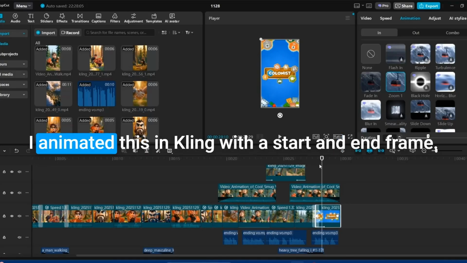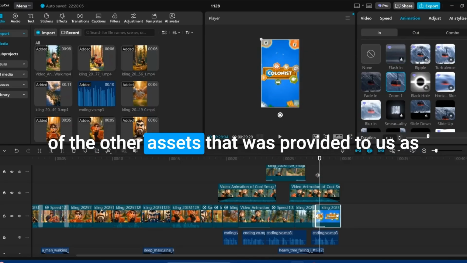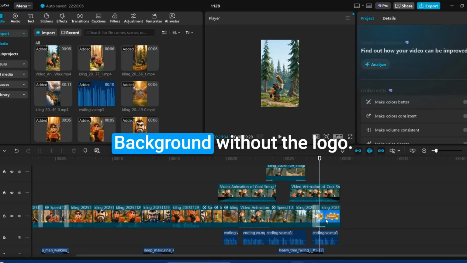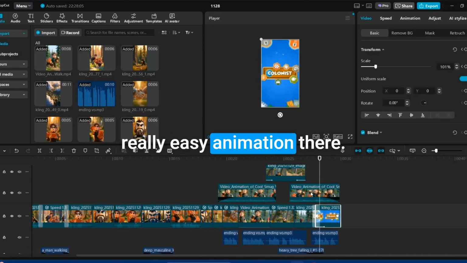Over here, I animated this in Kling with a start and end frame. So I used the logo as the end frame and one of the other assets that was provided to us as a start frame. And it was like an empty blue background without the logo. So I just asked Kling for a really easy animation there.